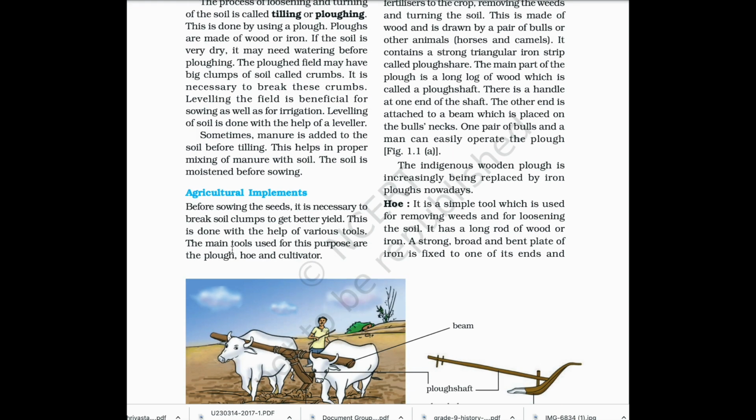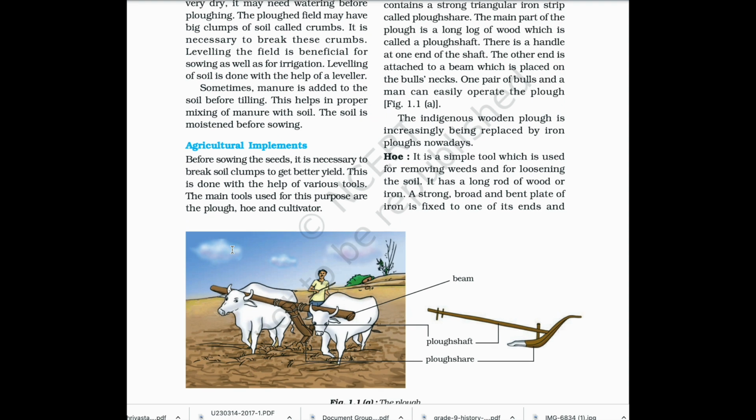Agricultural implements. Before sowing the seeds, it is necessary to break soil clumps to get better yield. This is done with the help of various tools. The main tools used for this purpose are the plow, hoe, and cultivator.